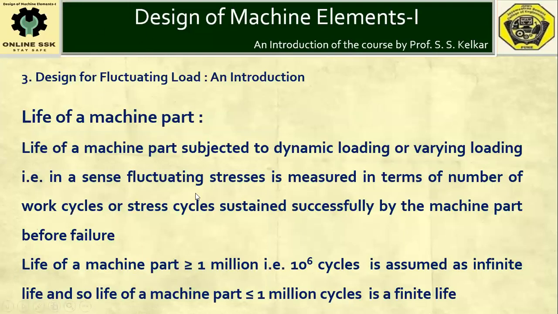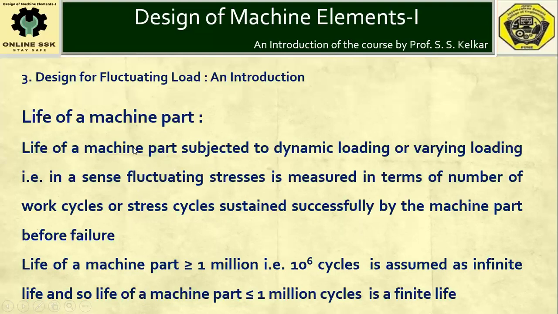In case of varying load or fluctuating stresses, the applied load or induced stress is in a cyclic fashion, and that's why the life of a machine part subjected to fluctuating stress is measured in terms of the number of work cycles or stress cycles sustained by the machine part before exhibiting failure.